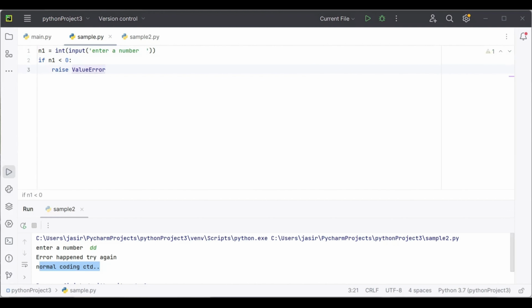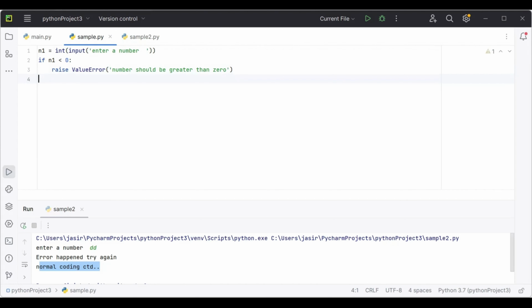Inside the brackets, we can print something like, number should be greater than 0.